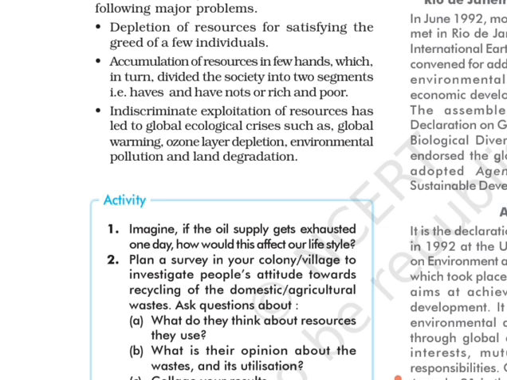The first problem is depletion of resources for satisfying the greed of a few individuals. Gandhiji had said we have enough resources to fulfill the needs of the people, but we do not have the resources to fulfill the greed of the people, because greed will never be over.